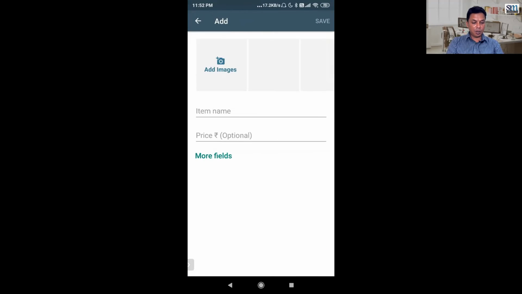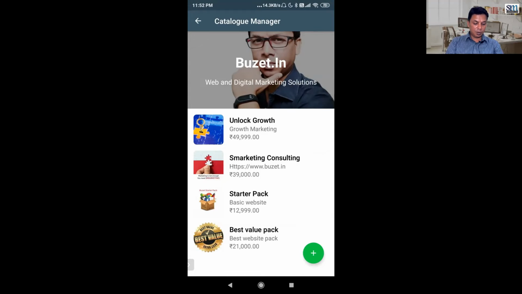So while adding a product, you can add multiple images. As you can see, there is an item name, price, description, link, and item code. And this is a beautiful feature. So you need to add these features, and people will be able to see.